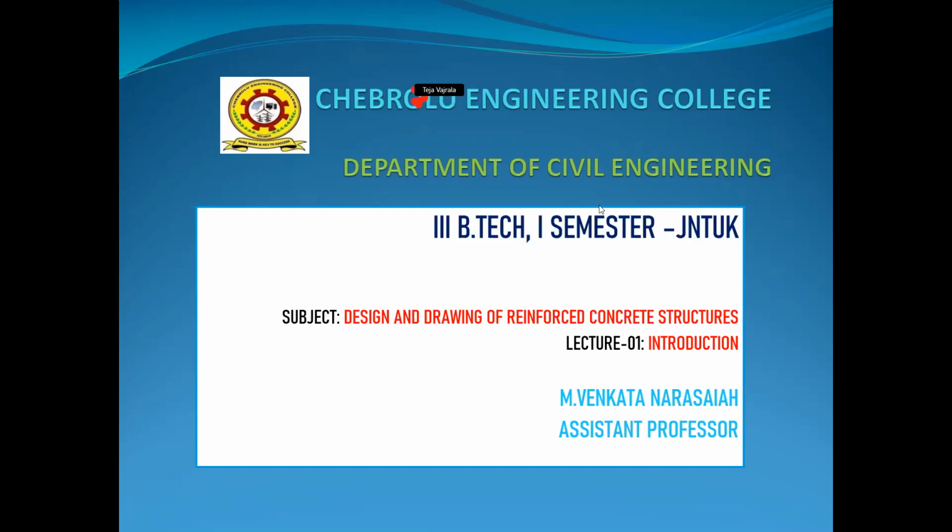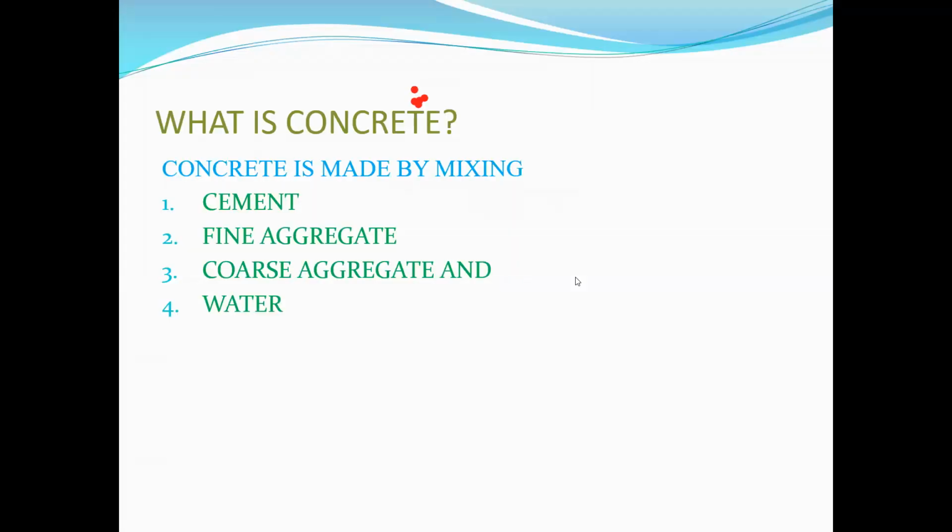First, what is concrete? Concrete is a construction material composed of cement, fine aggregate, and coarse aggregate mixed with water. These ingredients are mixed to form a concrete.